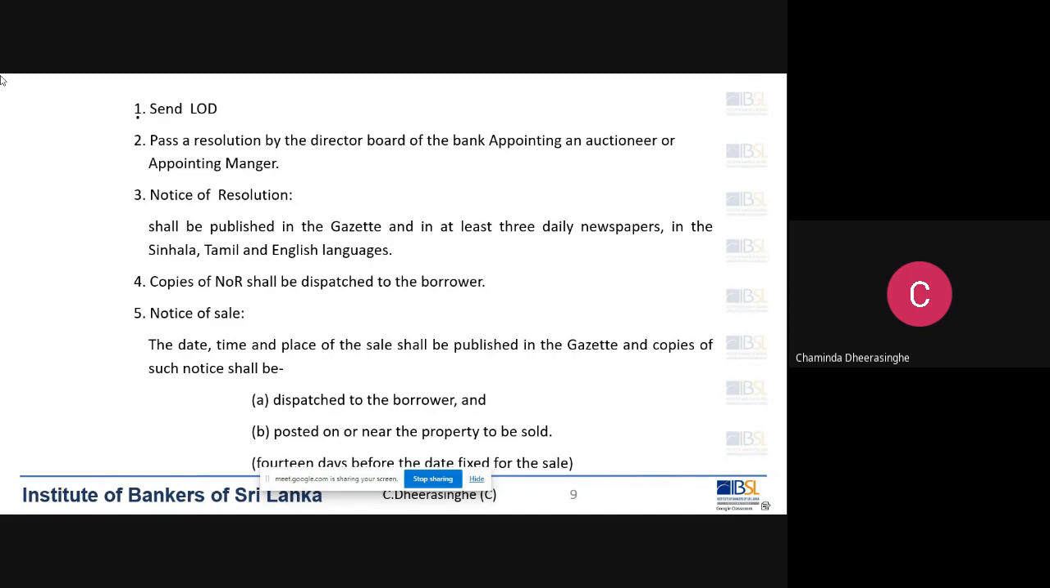Not only that, he has to publish in the Government Gazette, he has to publish that in the newspapers in 3 languages, and he has to dispatch the notice to the borrower, and also he has to paste the notice and posters near and on the property. All these things he has to do 14 days before the auction. Right.